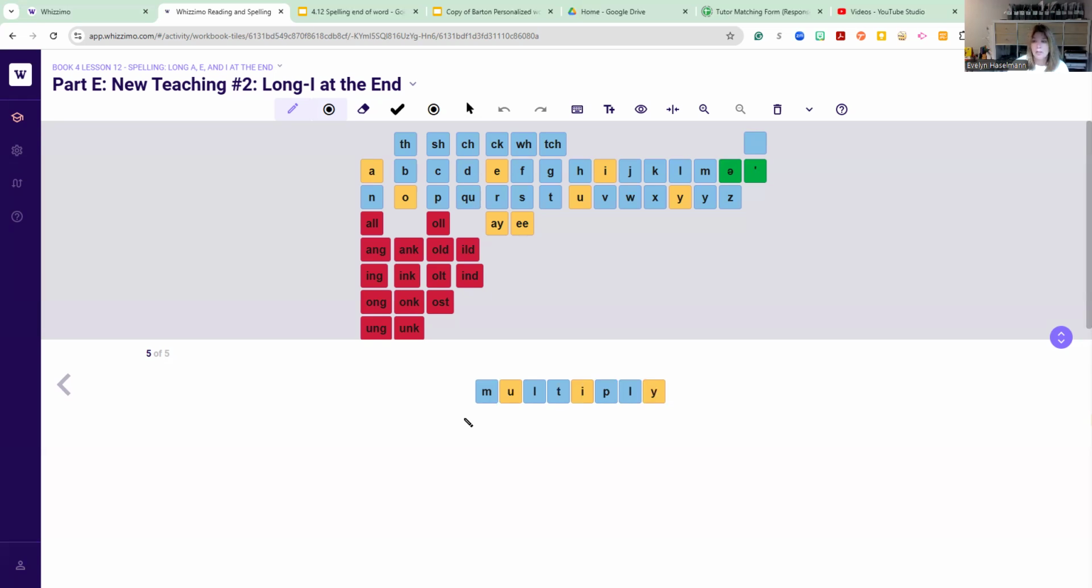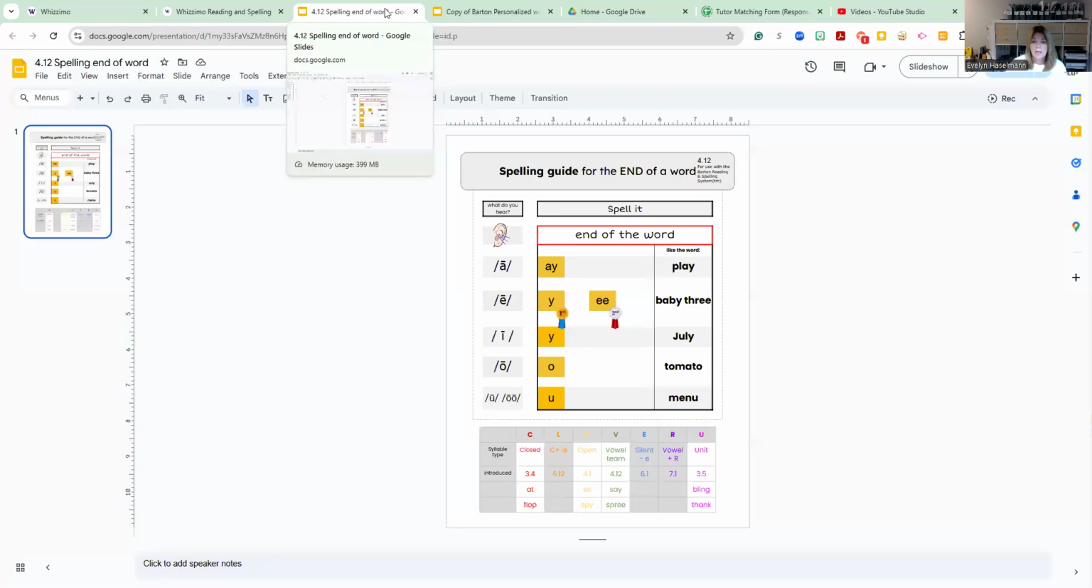So let's take a look at a couple additional resources that you probably have to use. The first one is going to be a spelling guide for the end of the word. This will come with the written summary that you get from your tutor. And we can see in here that we have a couple things that it's categorized just for the end of the word. Okay, so A is spelled A-Y. For E, your first choice for spelling is the Y, and your second choice for spelling is the EE. Okay, so that's what we have here. On the bottom, you can see that we've filled in another type of syllable that they're learning right here.